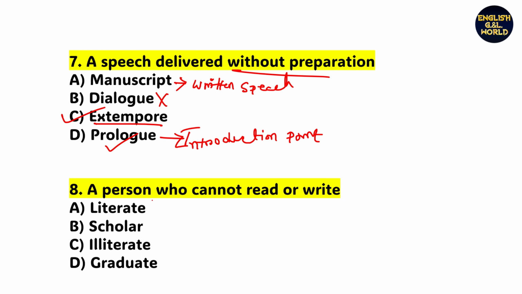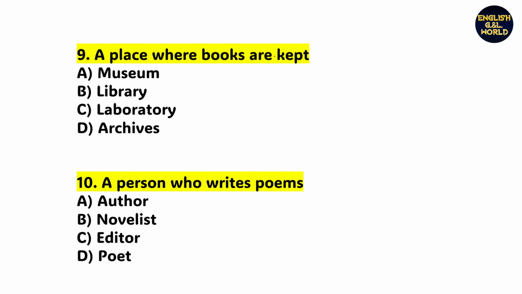Next, a person who cannot read or write. So tell me the right answer. Obviously option C, illiterate. Literate means a person who can read or write. Graduate is one kind of degree. You have completed your bachelor degree or UG, that is called graduate. PG is called postgraduate.